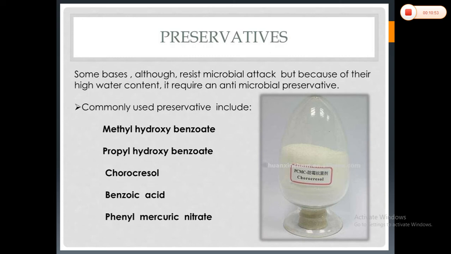So how can we check the activity, meaning basically how can we select the preservative? You have to carry out some preservative efficacy test. I think most of you have heard about the D value or the Z value in microbiology. So what is the D value? It is the time required for the numerical value or the rate of destruction of particular organisms under specific conditions for the specific product.